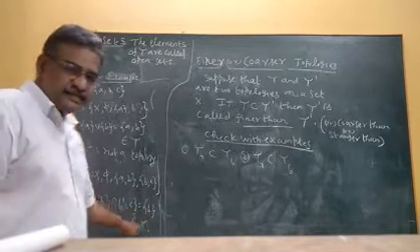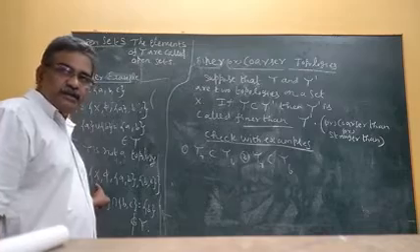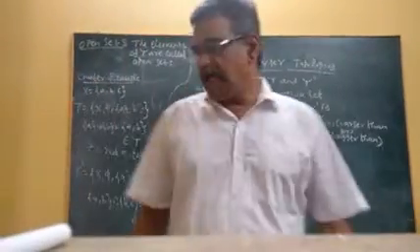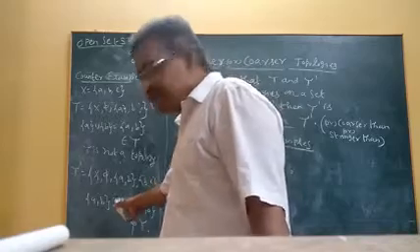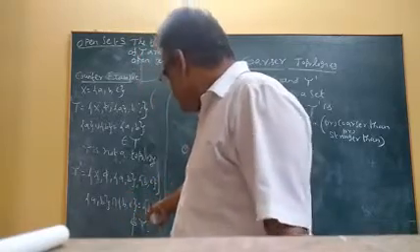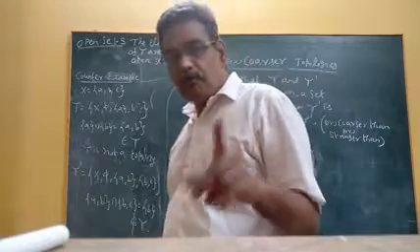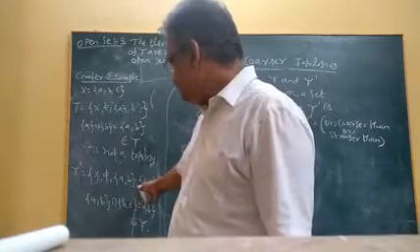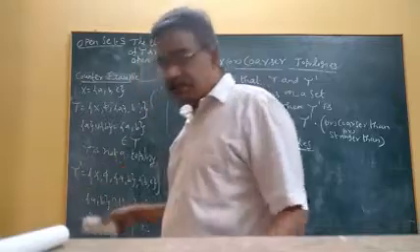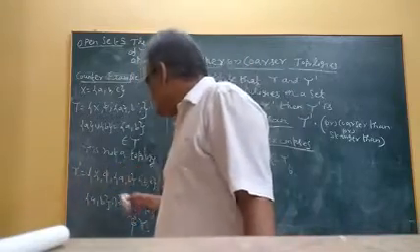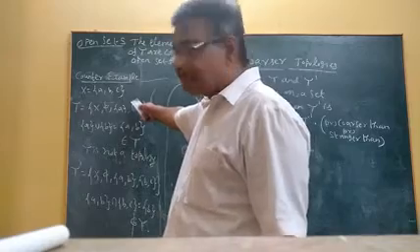But this singleton set {B} does not belong to tau dash. Therefore the intersection of these two sets, which is {B}, does not belong to the topology. We cannot say this is a topology. Tau dash, the subcollection, does not become a topology on X.